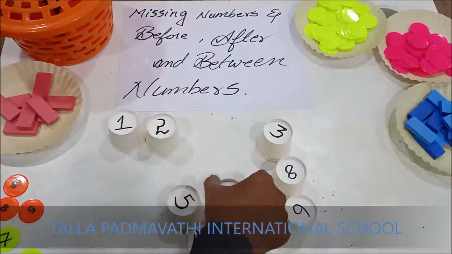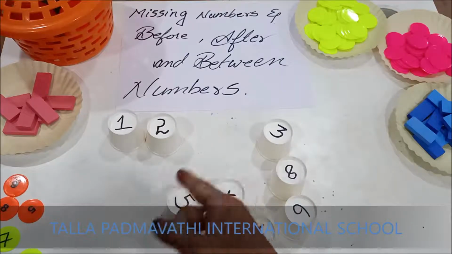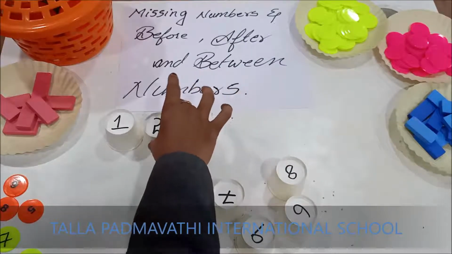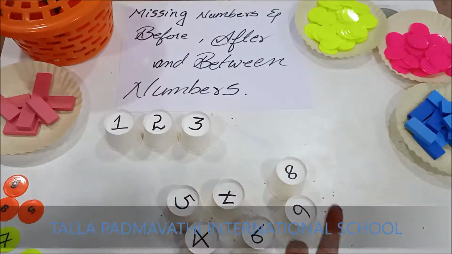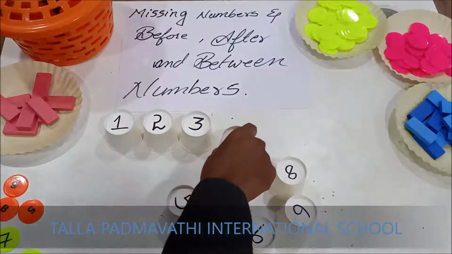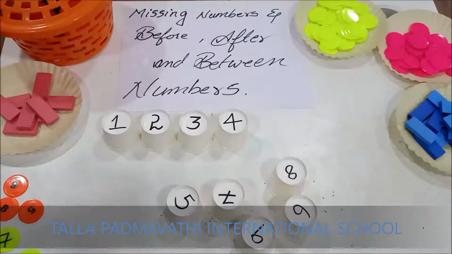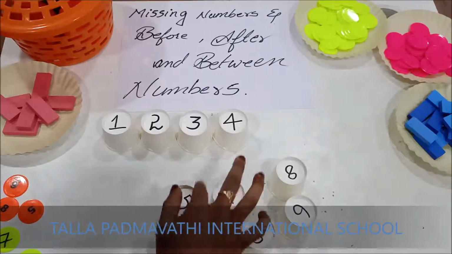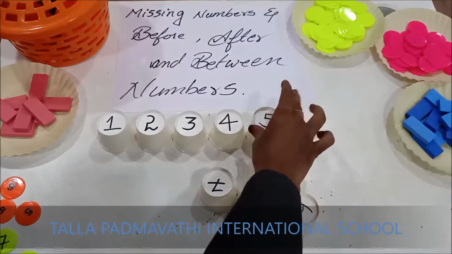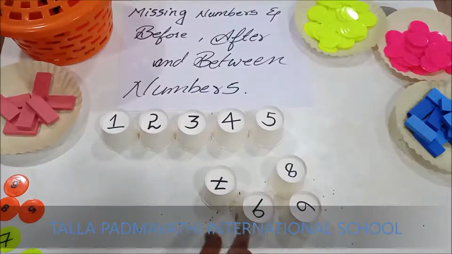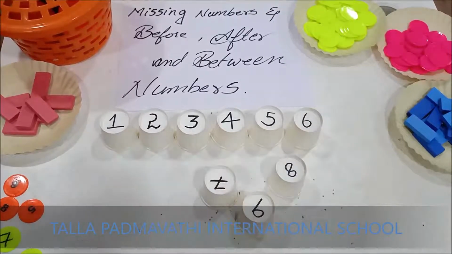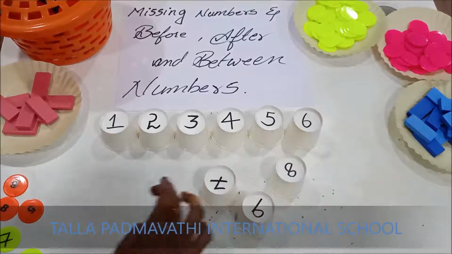2. Come on children. Next. 3. Very good. Who should be served next? 4. Next, 5. 6.